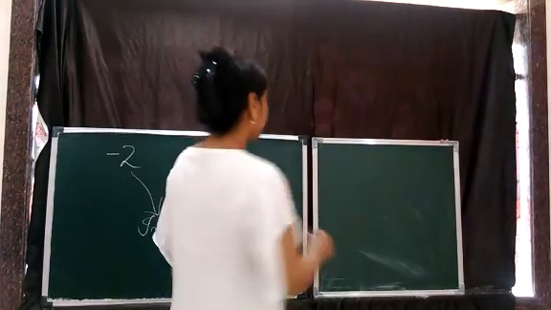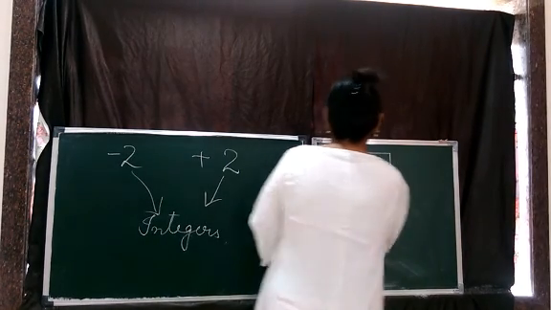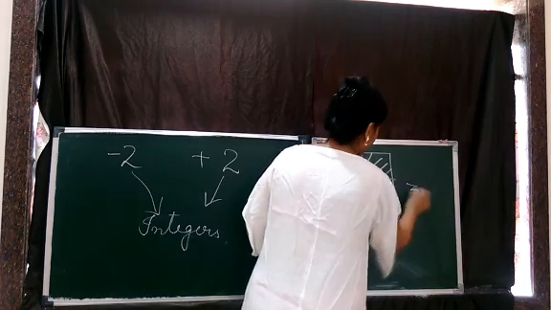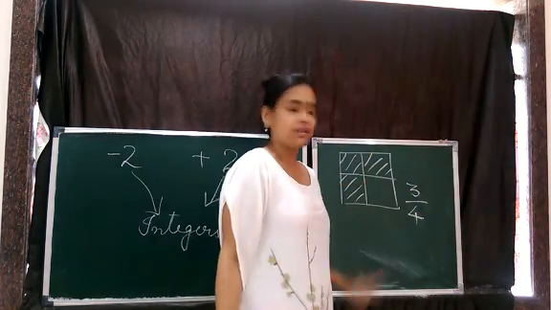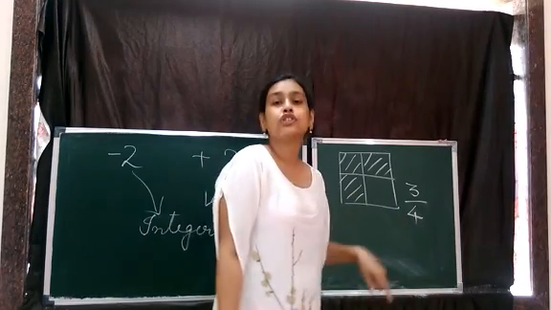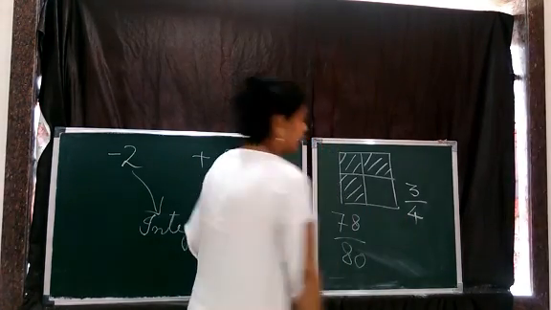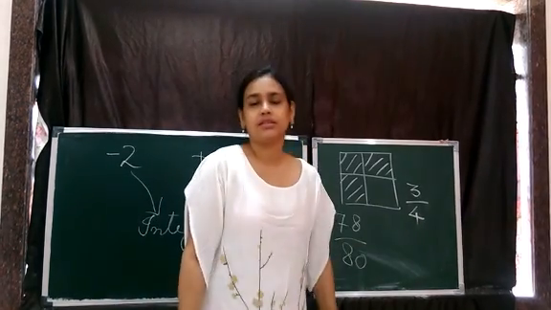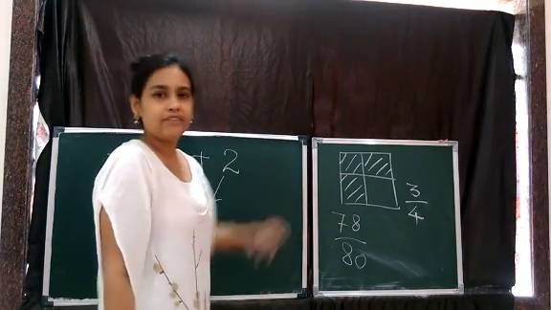Then we studied the next concept of it, that is for example three parts out of the four parts are shaded. I got 78 out of 80 marks in maths. What did we study? We studied fractions. Now, what are fractions?